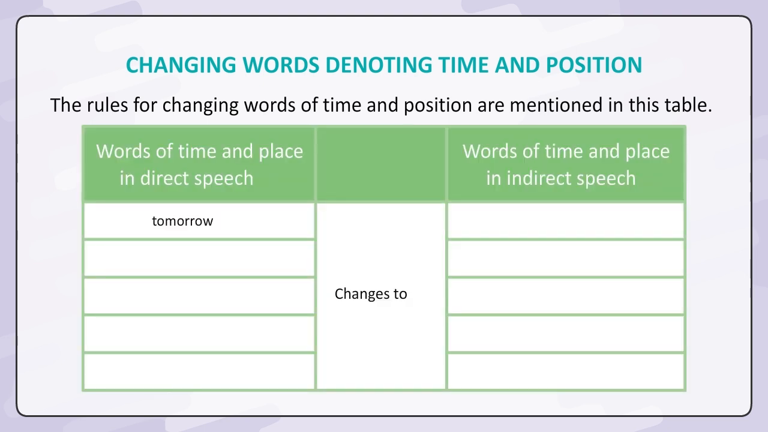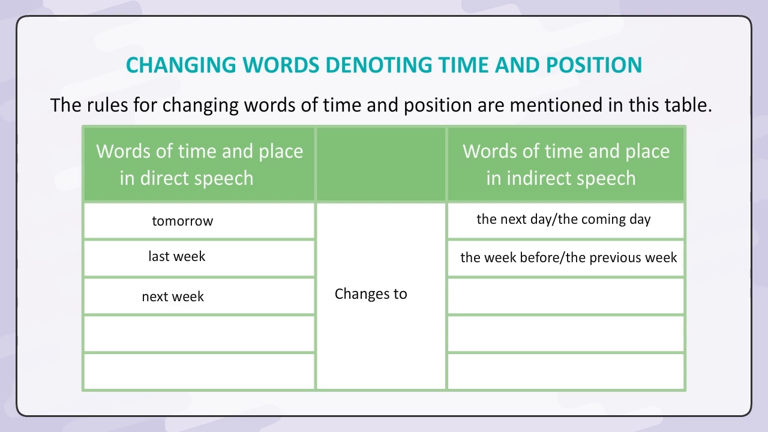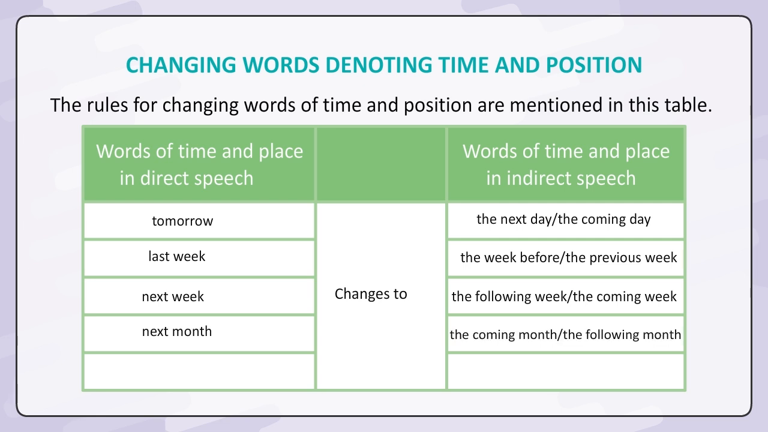Tomorrow changes to the next day, the coming day. Last week changes to the week before, the previous week. Next week changes to the following week, the coming week. Next month changes to the coming month, the following month. Next year changes to the coming year, the following year.